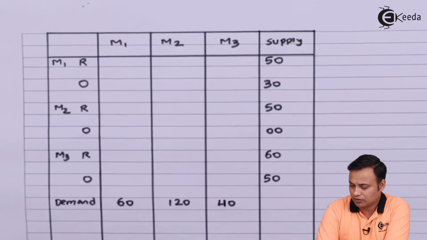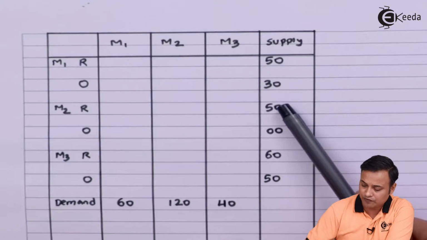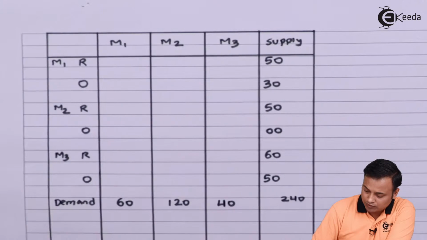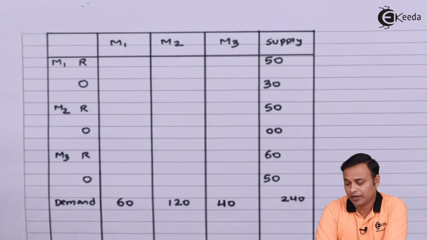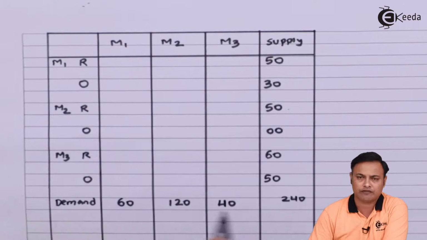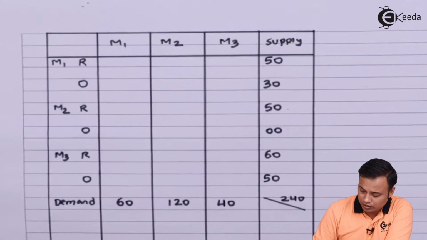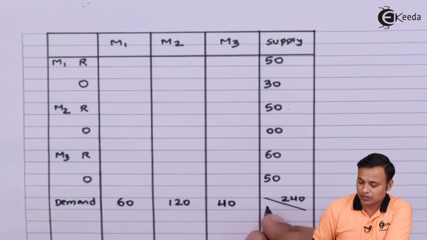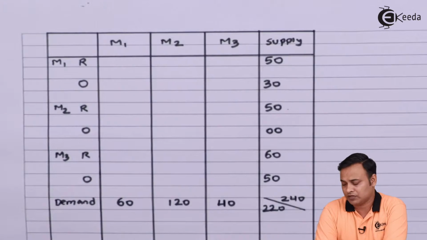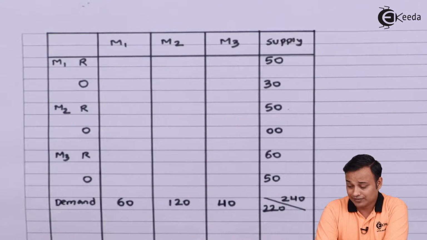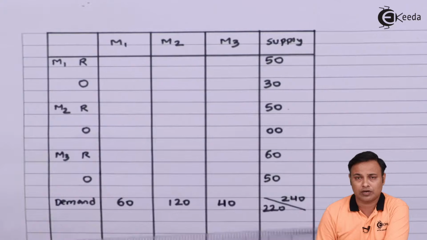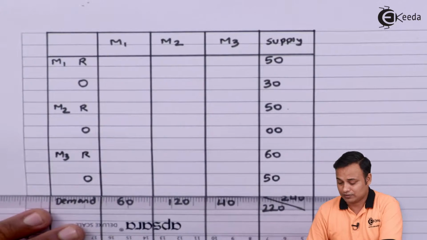Now if you do the totaling, here it comes 50, 80, 130, 190 and 50, it comes to 240 as my total supply. 50, 100, 130, 190 and 50, that is 240. Whereas my total demand comes to 60, 180 and 40, that is 220. So first thing first, this problem is not balanced. Next thing is what cost I should fill in this particular table in the cells.